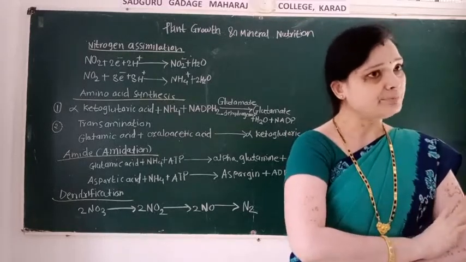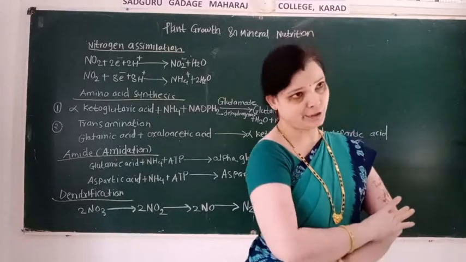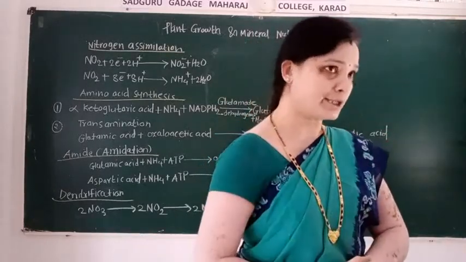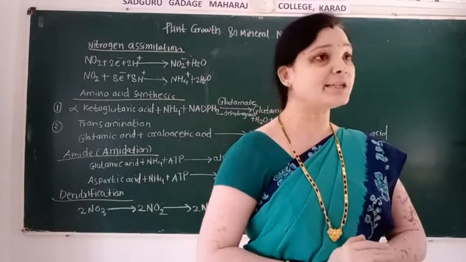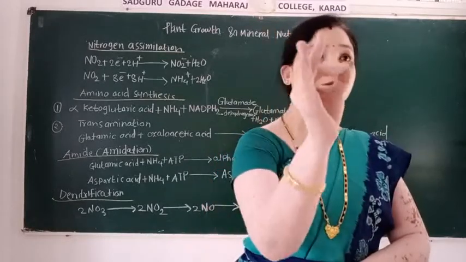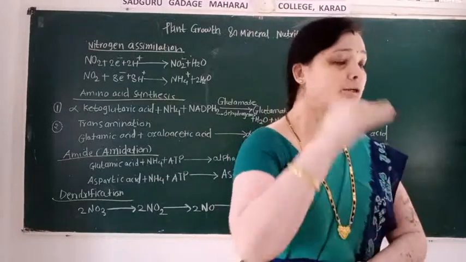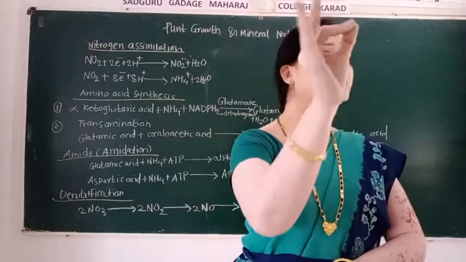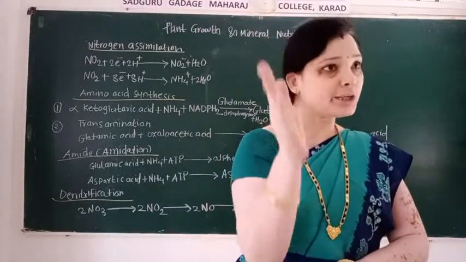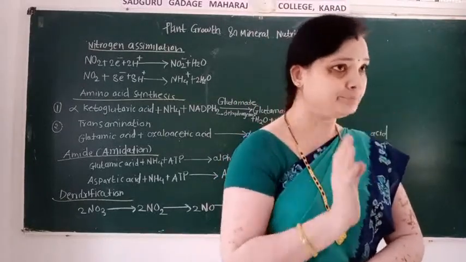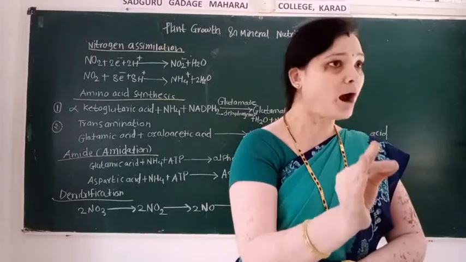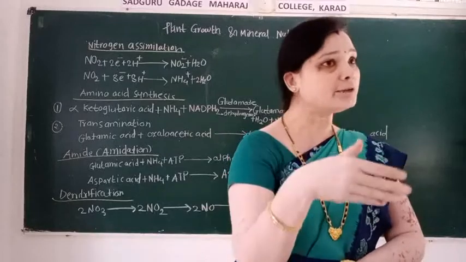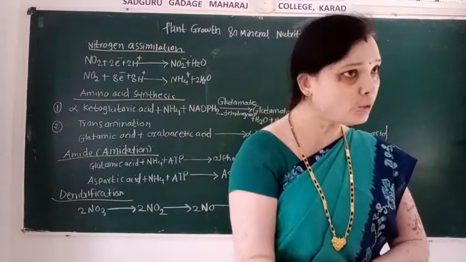Then the next step is ammonification. What is the meaning of ammonification? Ammonification, that is conversion or decomposition of organic nitrogen which is present in dead plants and animals, and it gets converted into ammonia.